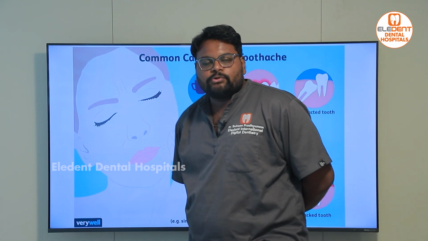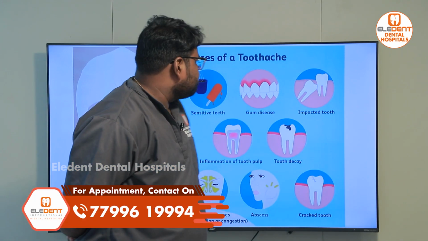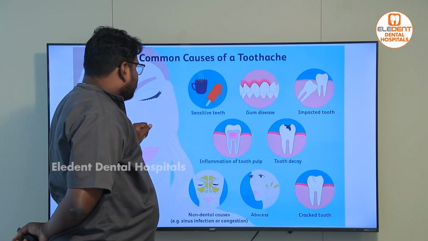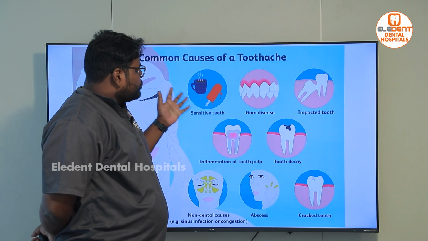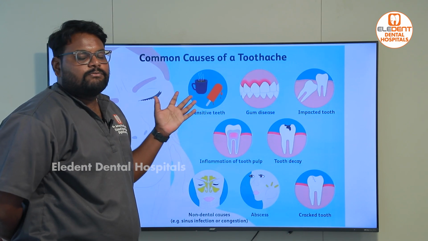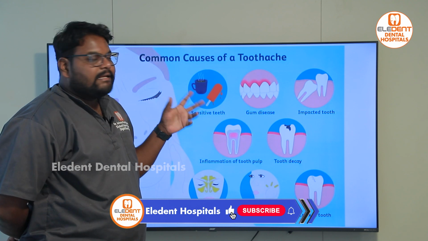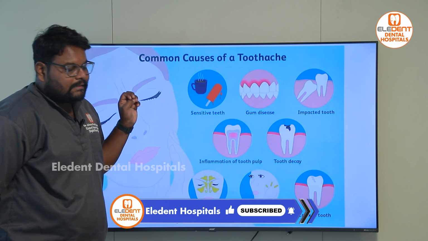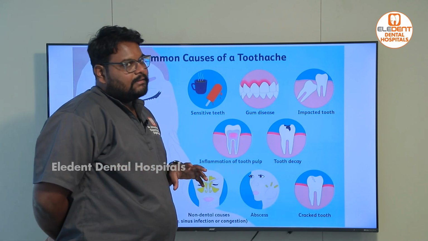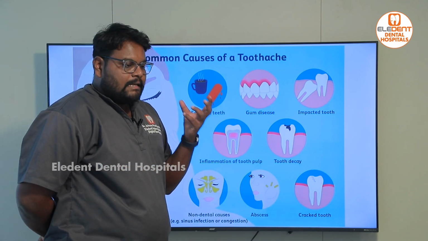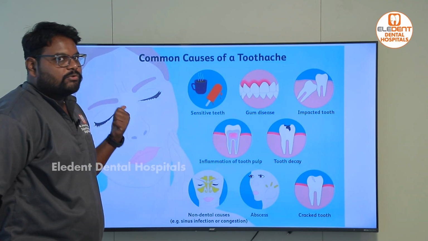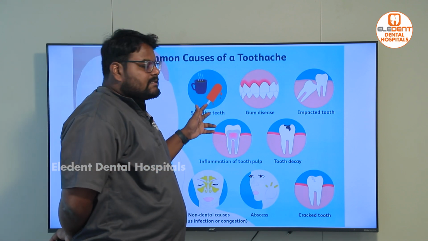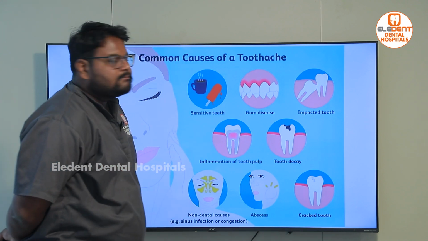So what are the most common causes of toothache? It could be due to sensitive teeth. The enamel has worn off and your dentine is exposed. Continuously eating hot and cold substances continuously irritates your teeth, and that will lead to inflammation of the pulp at the center of the tooth, and that is one of the most important causes of tooth sensitivity. In such cases, mostly root canal is the treatment option.